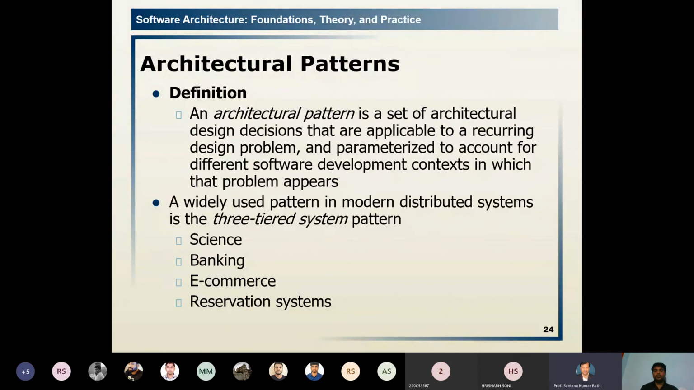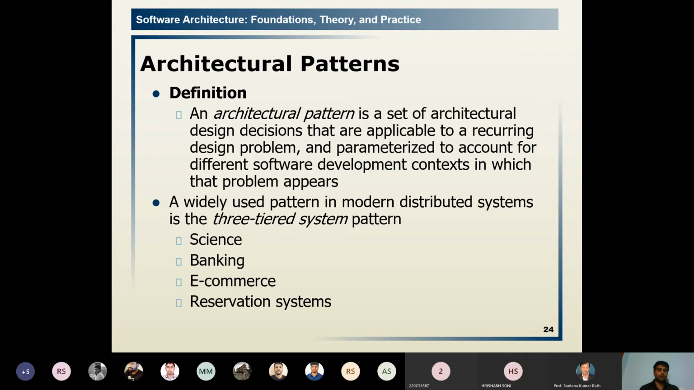Next one, the patterns. These are also an important thing. A pattern is a set of architectural design decisions that are applicable to a recurring design problem. Why do we need a pattern? To make it recurring. Iteratively, we are designing our architecture. In our first phase, we design the architecture, and we need the same pattern for the next stage. So we need the recurring design problem, which is parameterized to account for different software development contexts in